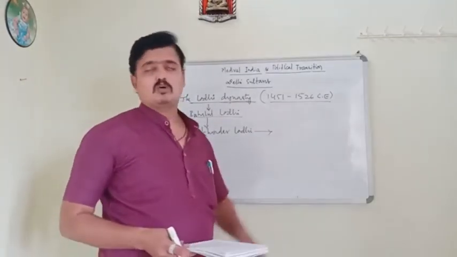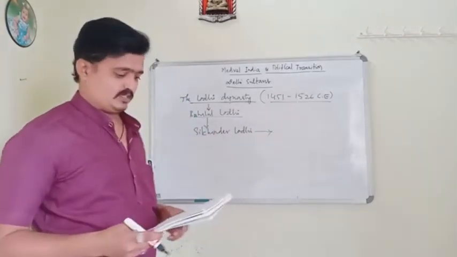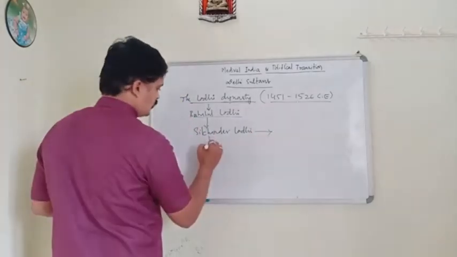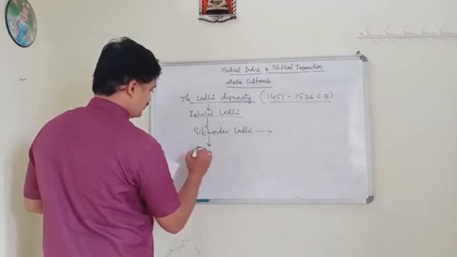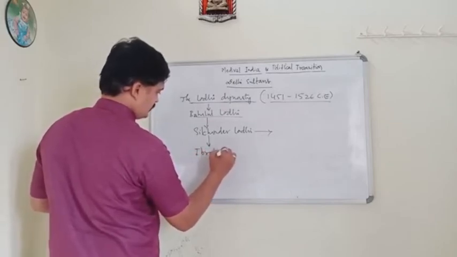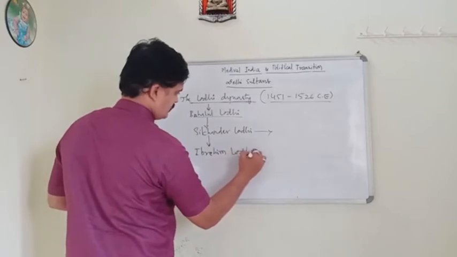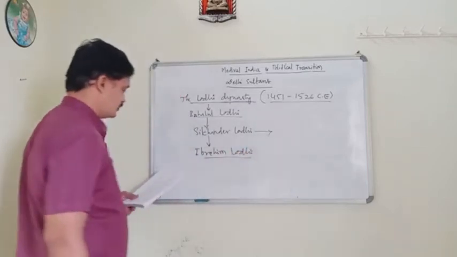He brought peace and order in his kingdom. Afterwards, Sikandar Lodi was succeeded by whom? Ibrahim Lodi.